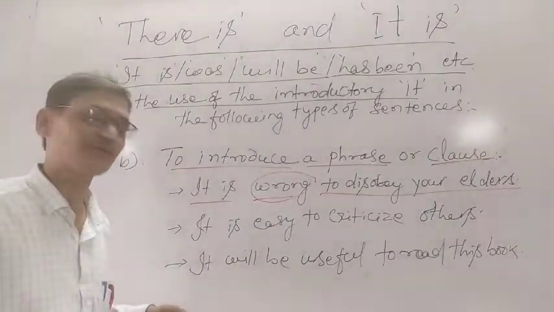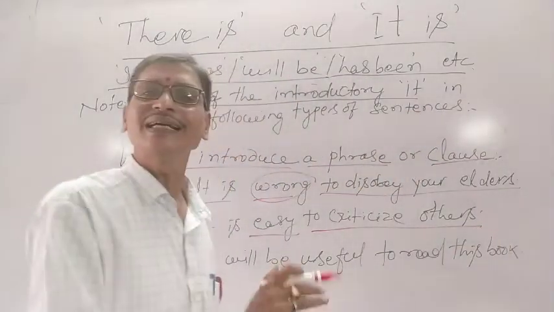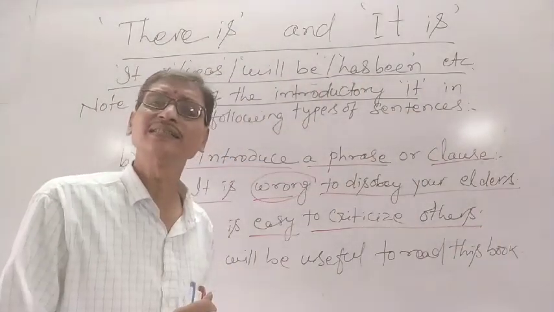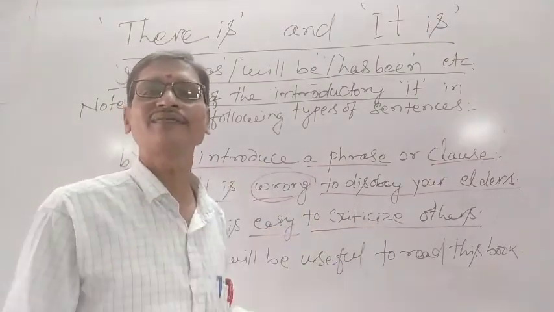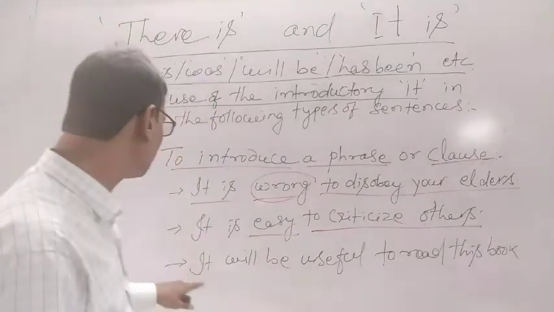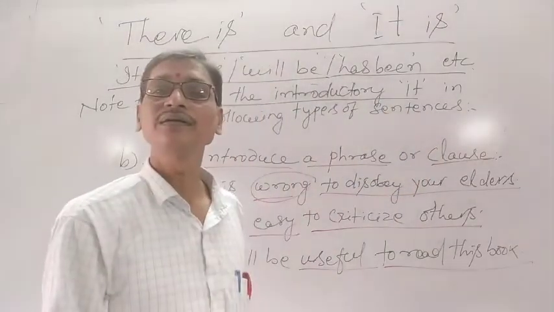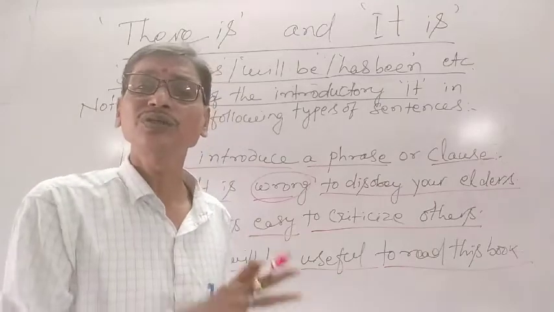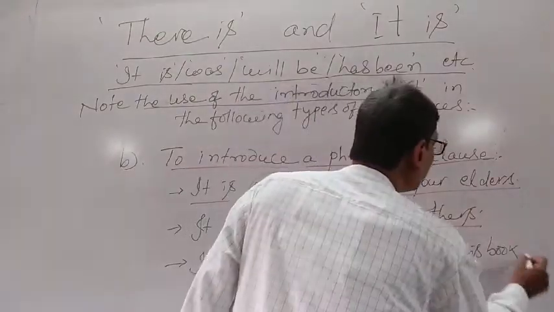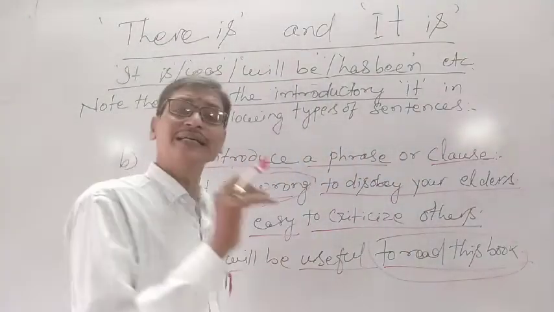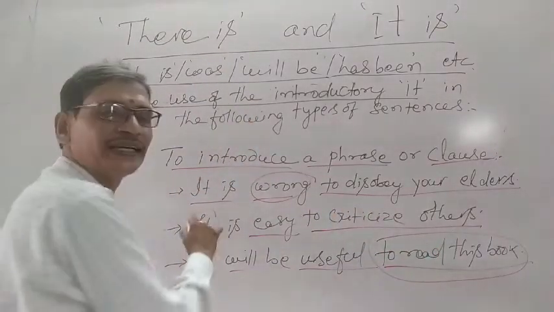Similarly, some other examples are also given here. It is easy to criticize others. Criticizing others is very easy. So it is easy to criticize others. It is not easy to criticize self. Understand? So similarly, it will be useful to read this book. Reading this book is very useful. So it will be useful to read this book. So to read this book is a phrase. To introduce this, we have used it at the beginning.